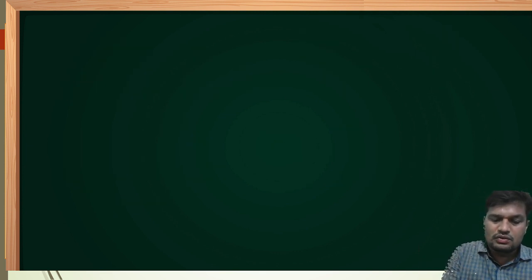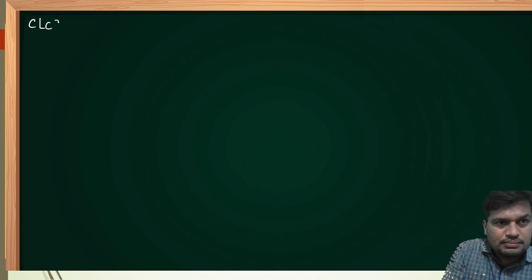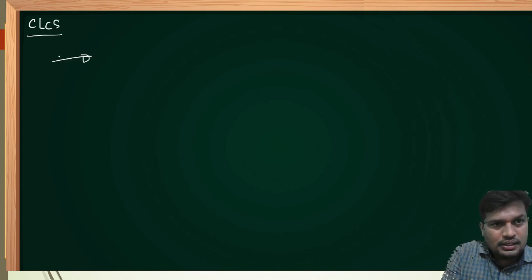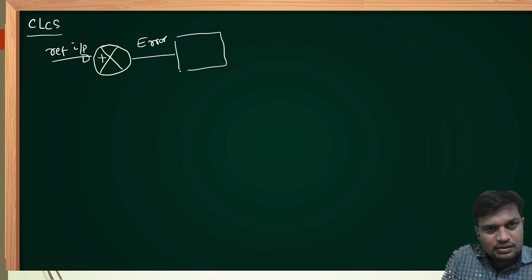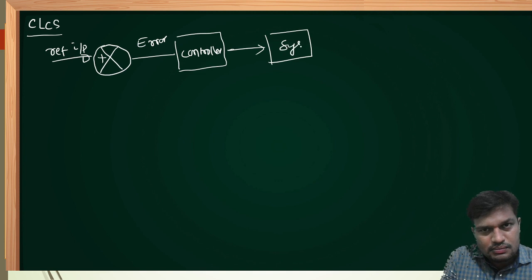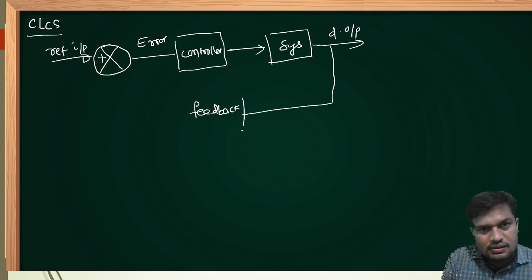Now go for the closed loop control system block diagram. It is the reference input. This is the error detector. Input is always positive. The error detector will give the error signal by comparing with the input. And this is the controller. The controller will give a control signal to the system. It will give the desired output, and there is a sensor which is called feedback.